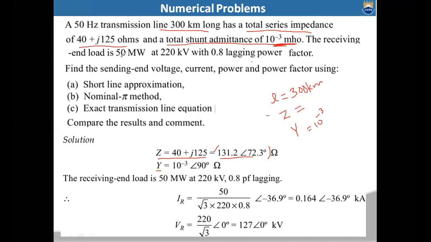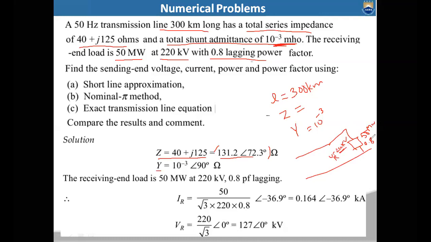And also given that the load is 50 megawatts at 220 kilovolts with a 0.8 lagging power factor. So that means the transmission line is connected with one load, right? This load is 50 megawatts, the voltage across the load is 220 kilovolts, and the power factor of the load is 0.8 lagging. So they were giving the receiving end voltage itself. So receiving end voltage is 220 kilovolts.